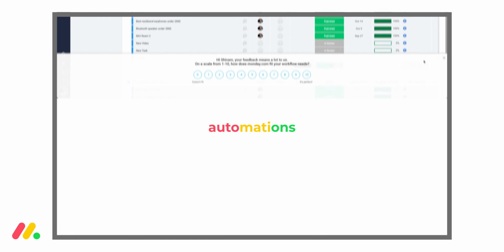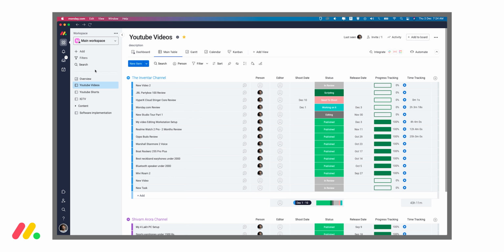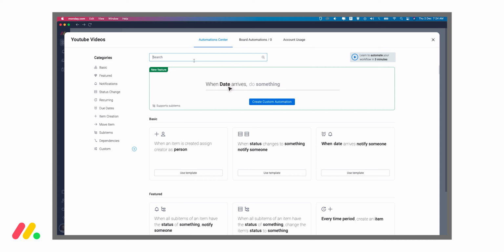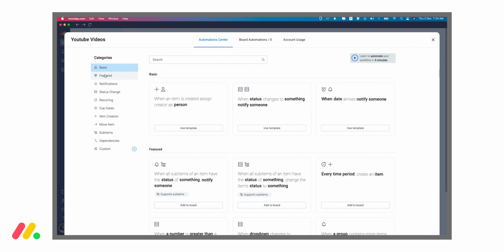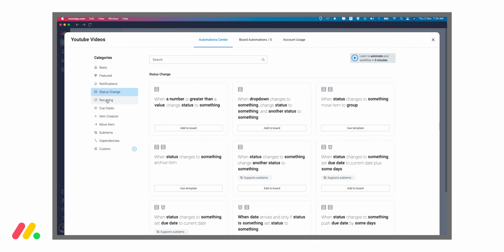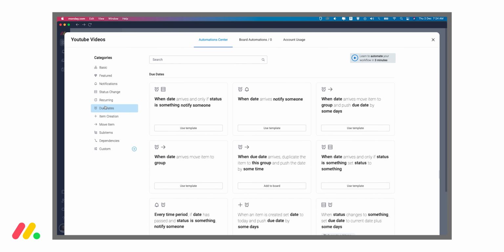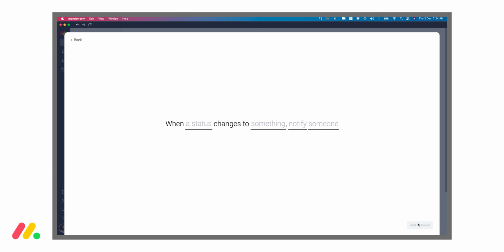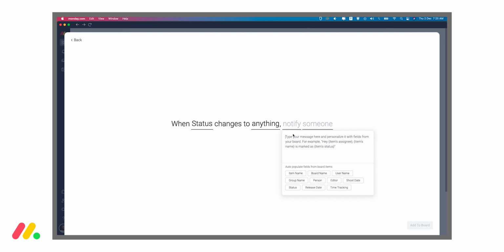Automations. Now let's talk about the automation options. Here are a lot of automations to choose from. We can see that there are pre-made automations for almost every task. In the automation center, we can find all the categories like notifications, status change, recurring, etc. We also get the option to make a custom one. On the board automation tab, we can see all the automations related to the project. It is worth mentioning the automation is made at project level, so we need to create new automations when we create new projects. But if we make a project template, then the automations would be there.